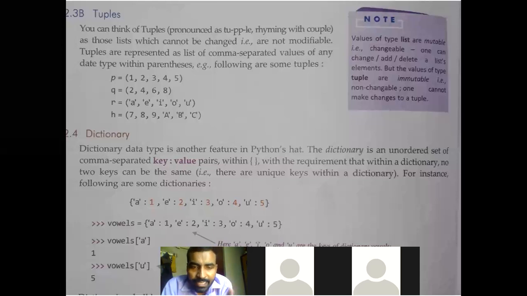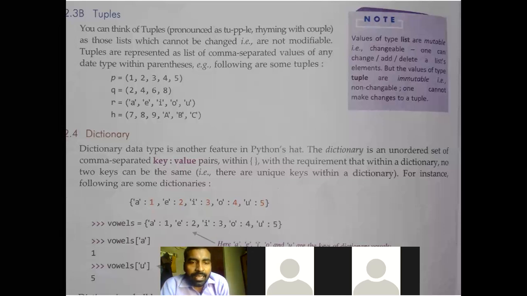Remember, values can be the same. Like here you can see the vowels are given, A, E, I, O, U, and according to the vowels, the values are given. A is 1, E is 2, I is 3, O is 4, and U is 5.